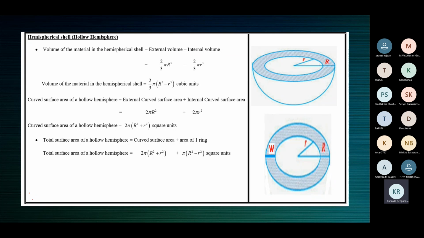Then there's only one ring on the top. If you paint these three surfaces, the inside portion, inner CSA, outer CSA, and the ring on the top, you're done. You've painted all over.